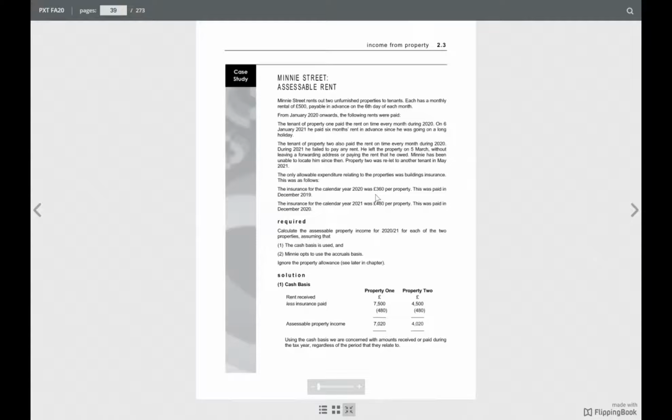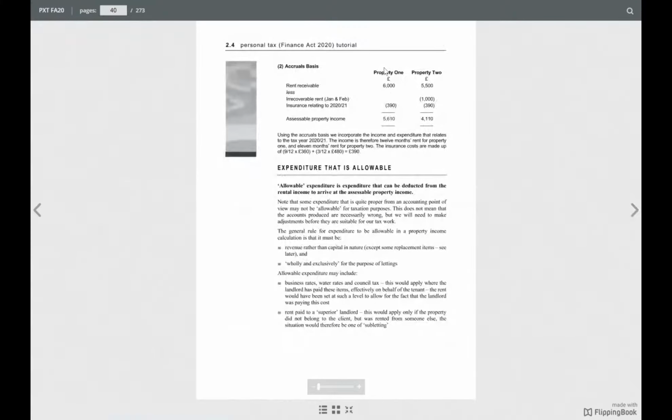One is that, and in 21, the rate changed. So it was 480 per property for 12 months. It means how much per month? January to April, 9 months, another 3 months. 40 times 3 is 120. So 120 plus 270, 390. Yes. So let's see the answer. You calculated correctly. So property 1, you calculated the rent 6,000 and the insurance 390. Let's see for property 2.